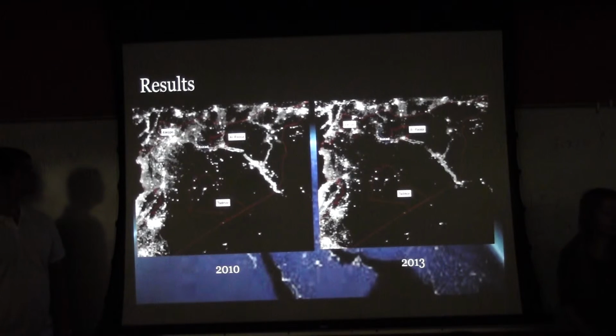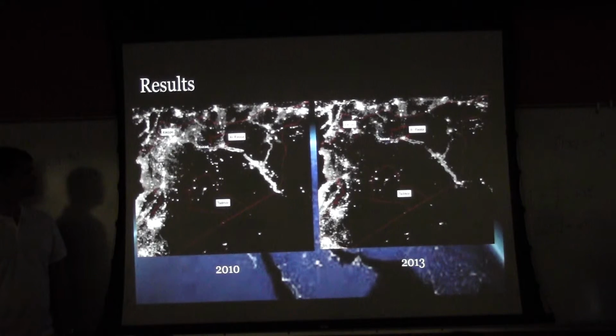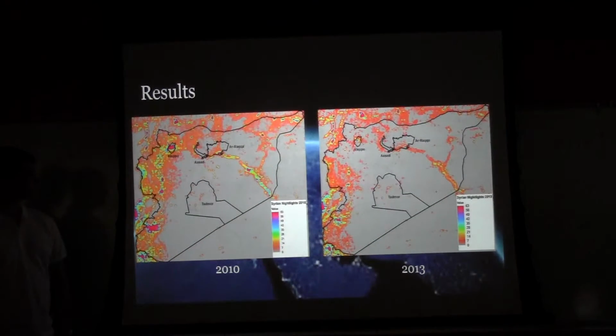And here's some of the nightlight results. This is for all of Syria. Here's a comparison of 2010 to 2015. You can just even see visually at this point that there has been quite a lot of loss in nightlights. And then here's a brightness value map that we made in ArcMap.